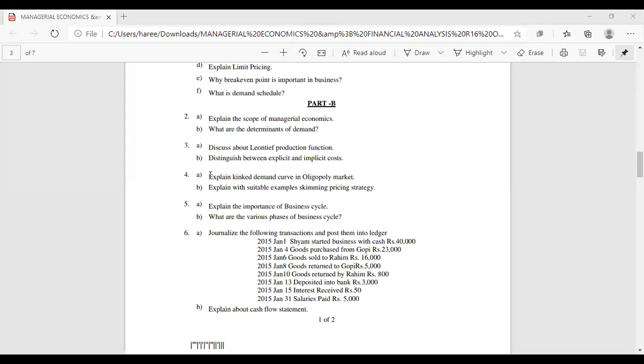In the previous classes we have discussed this. Explain the kinked demand curve in oligopoly market. Explain with a suitable example skimming pricing strategy. Right, these things we have discussed in the previous class only.